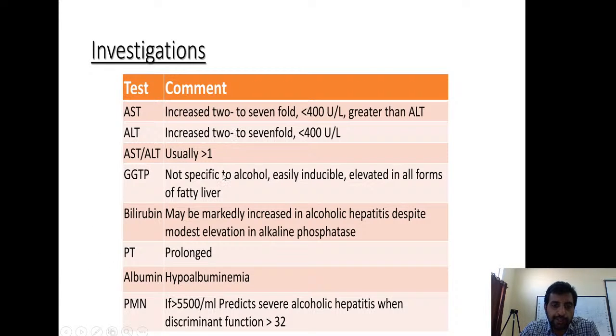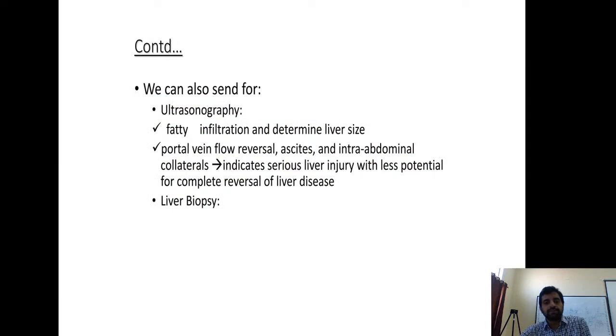If it is more than 2, it is very specific for alcoholic liver disease. Usually it will be more than 1. This kind of pattern can also be seen in cirrhosis, but it will not be more than 2. GGT, bilirubin, PT/INR, everything can be elevated. If it is chronic, there can be hypoalbuminemia, and there can be polymorphonuclear leukocytes. Because it is hepatitis, as there is inflammation, you can have increased leukocyte count.